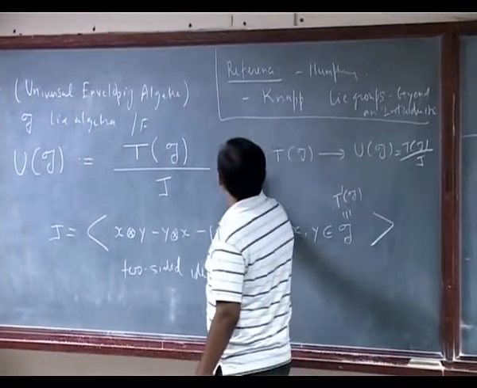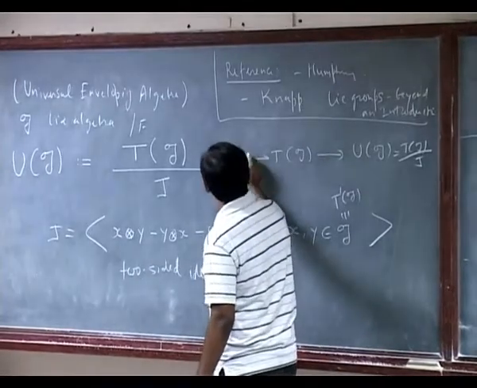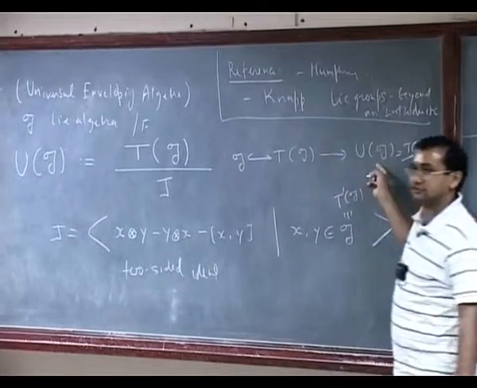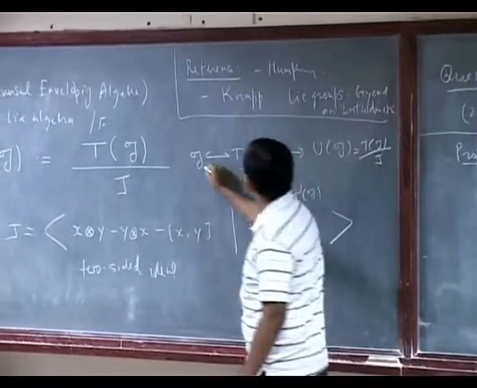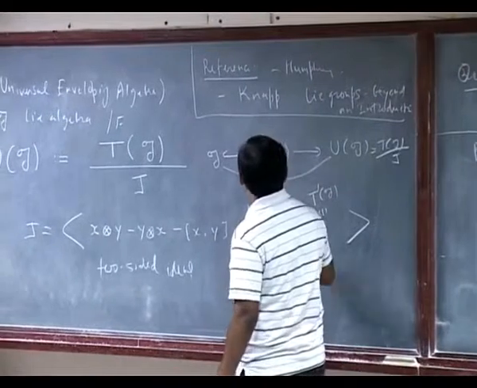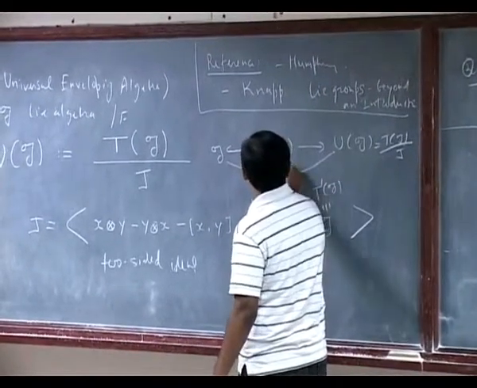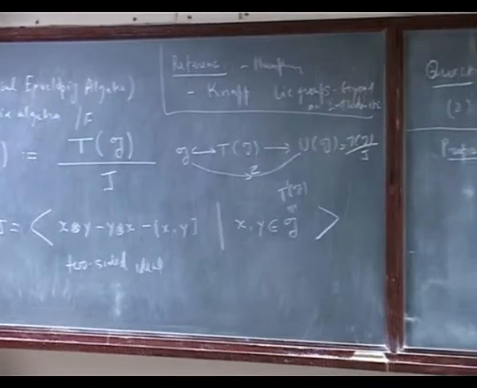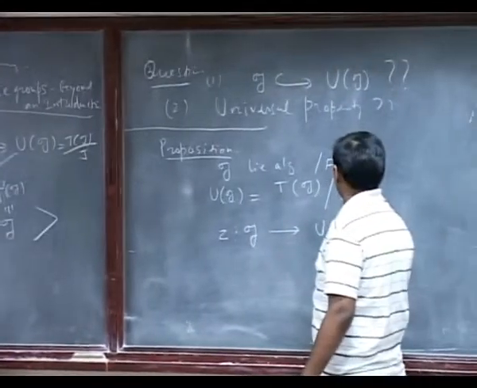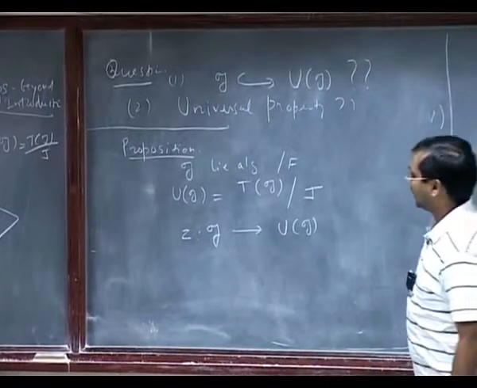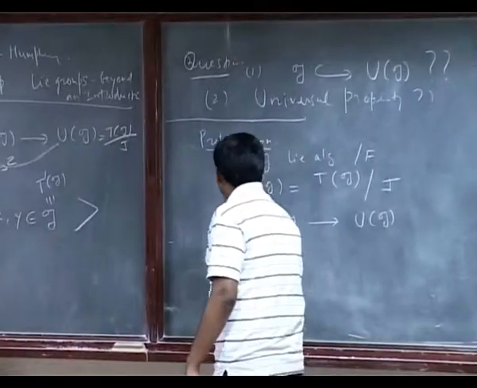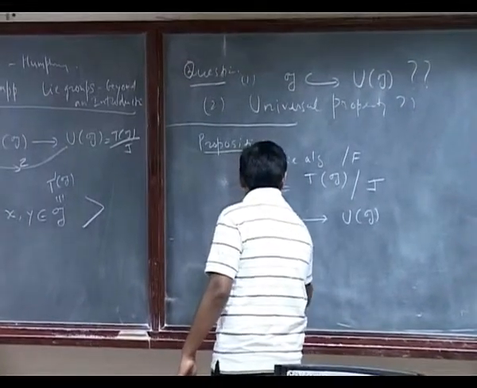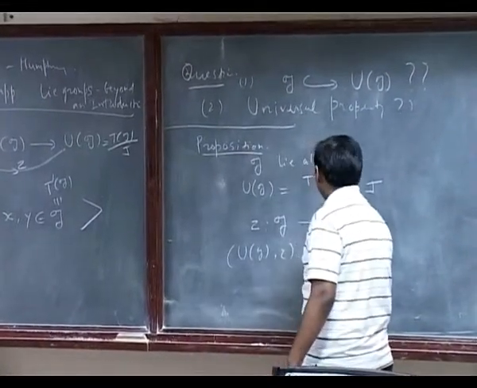So I have a map from G to UG, but we don't know whether it's injective. The aim will be to prove that this map is actually injective. So we'll denote this map as I. So I have this map I here from G to UG, and the proposition says that this pair UG and I satisfy the following universal property.